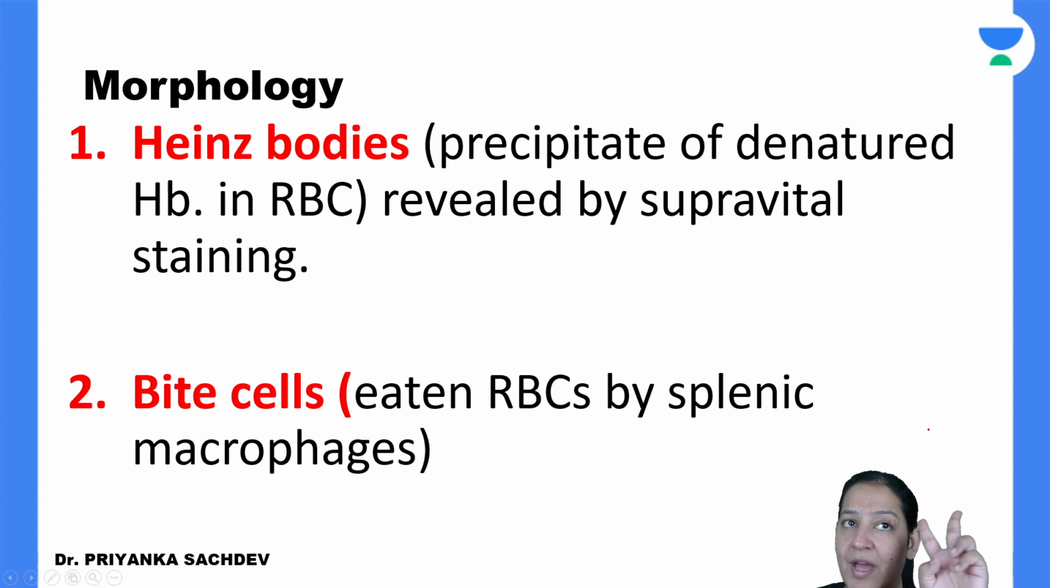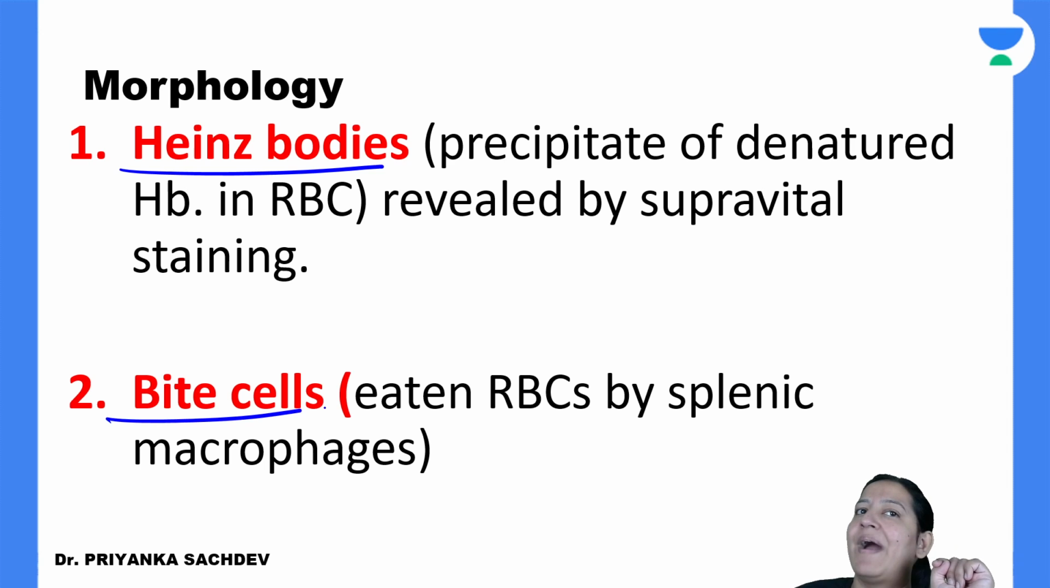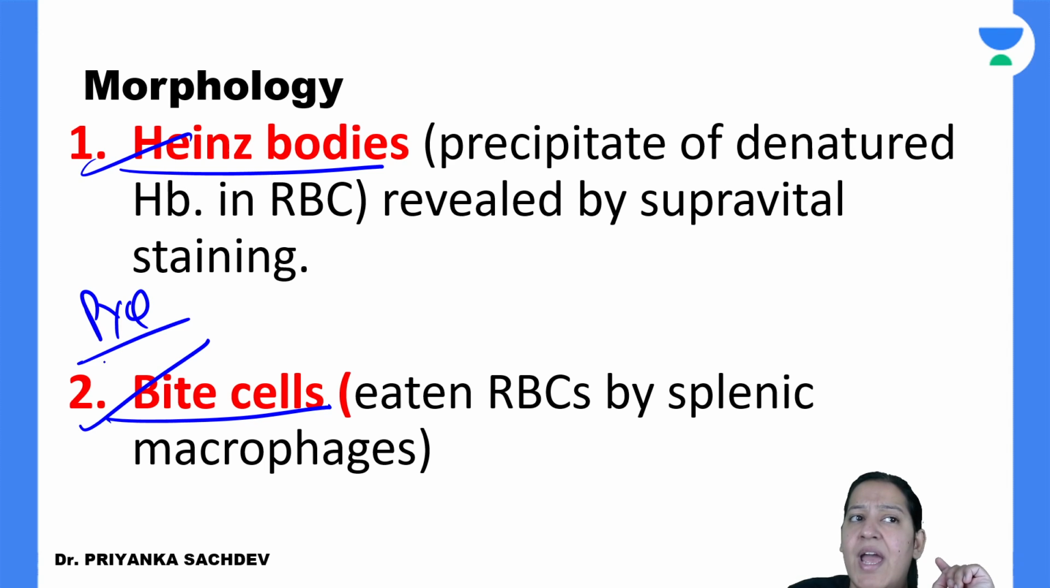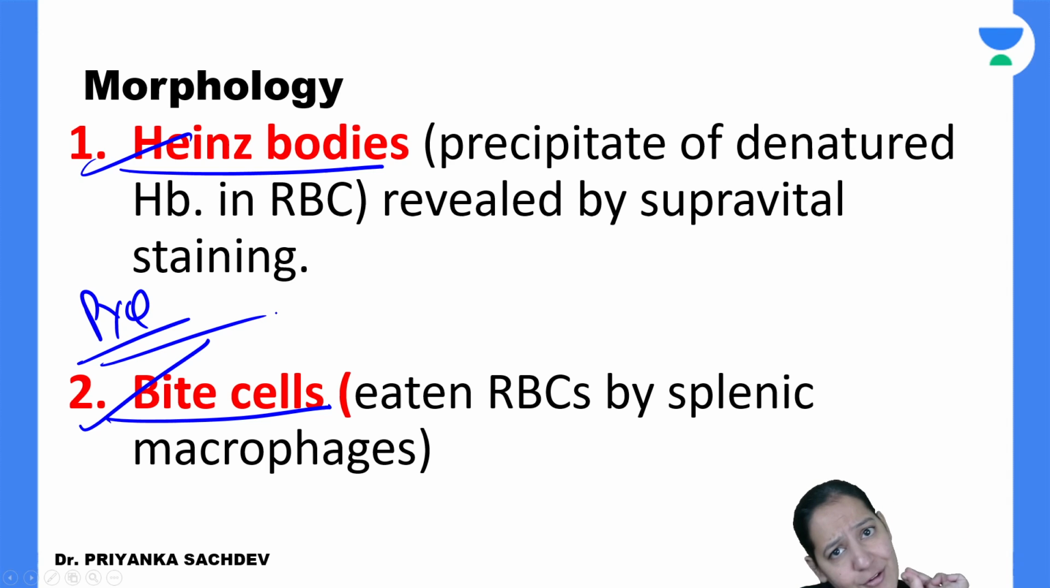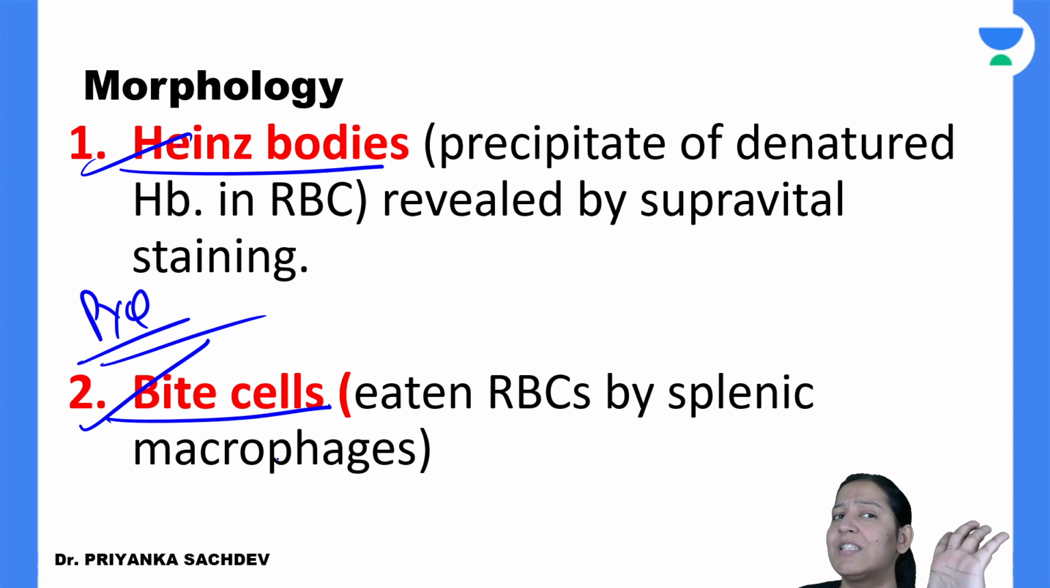In hemolytic anemia due to G6PD deficiency, you get two specific features in the morphology of the RBC. You get two types of bodies. One is Heinz body, one is bite cell. इन दोनों पे इतनी बार PYQ आ चुका है, you can't even imagine. You have to learn. Heinz body seen in G6PD deficiency, bite cell seen in G6PD deficiency.